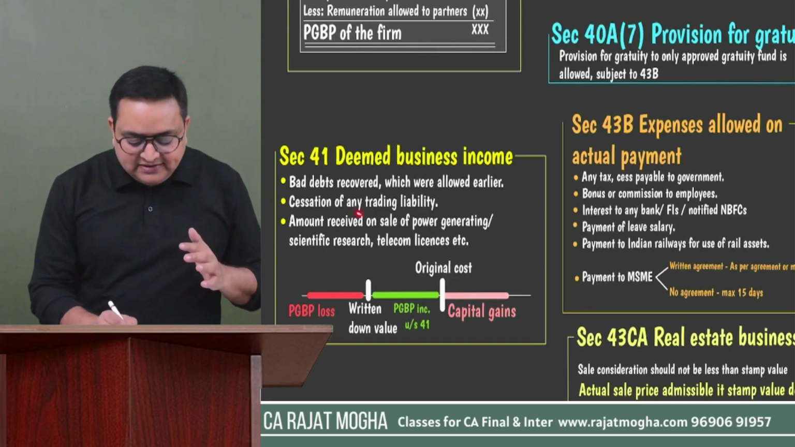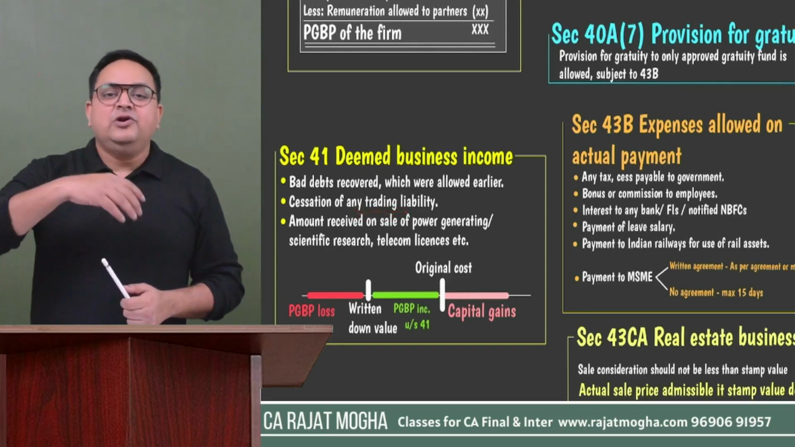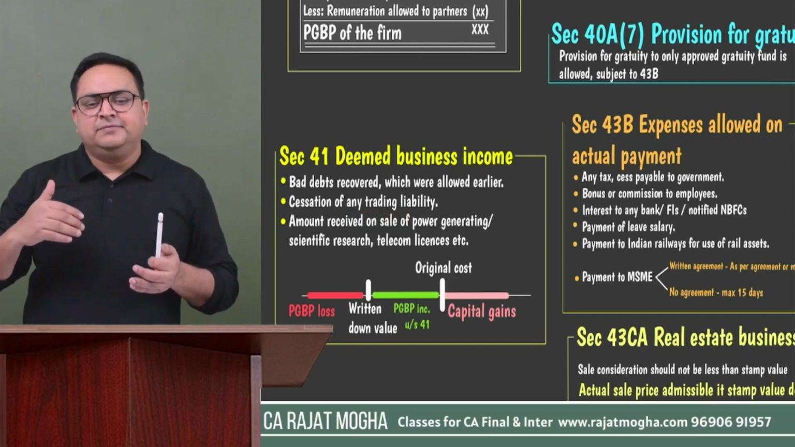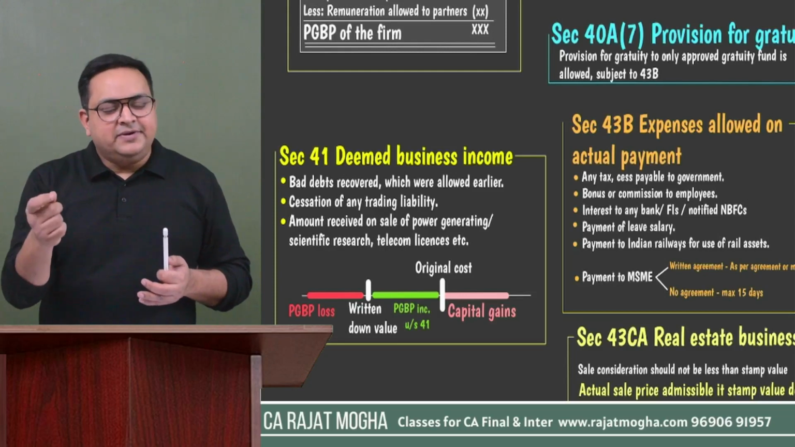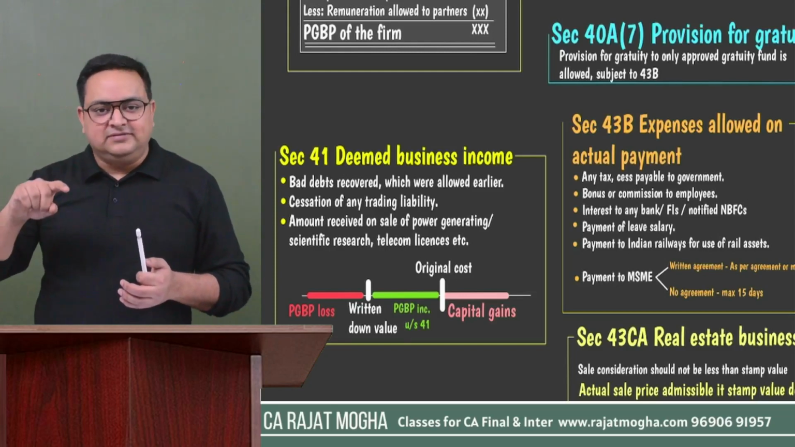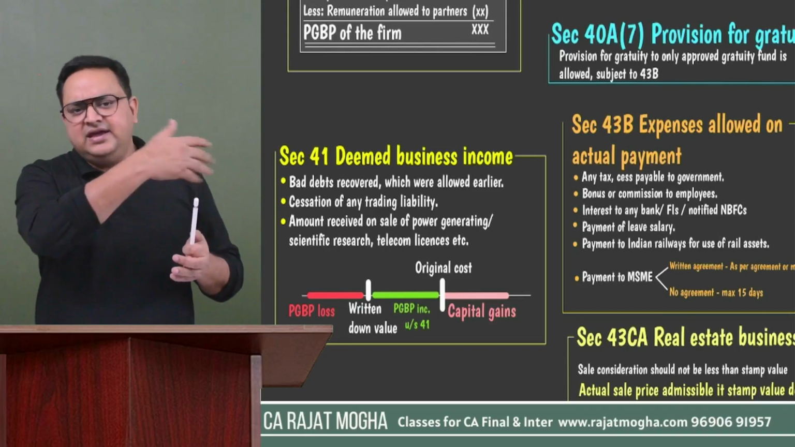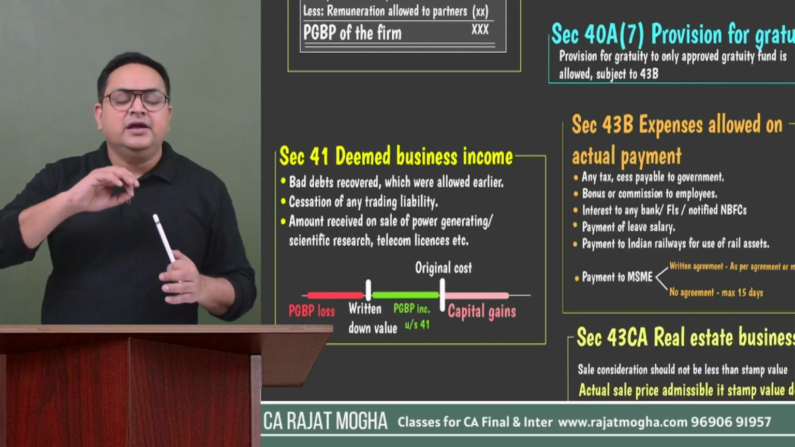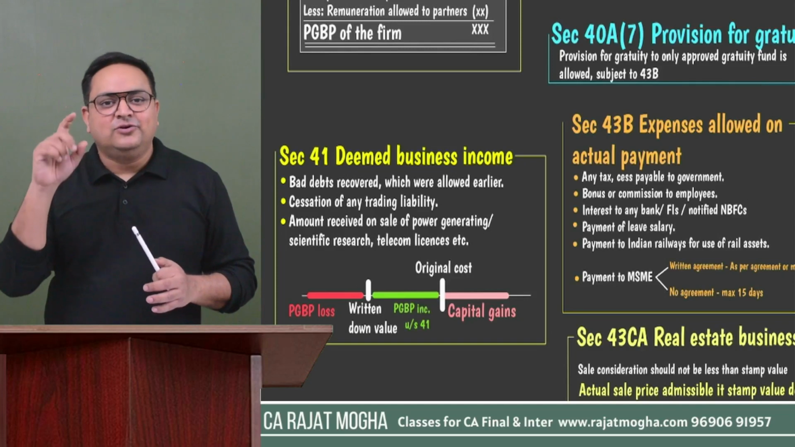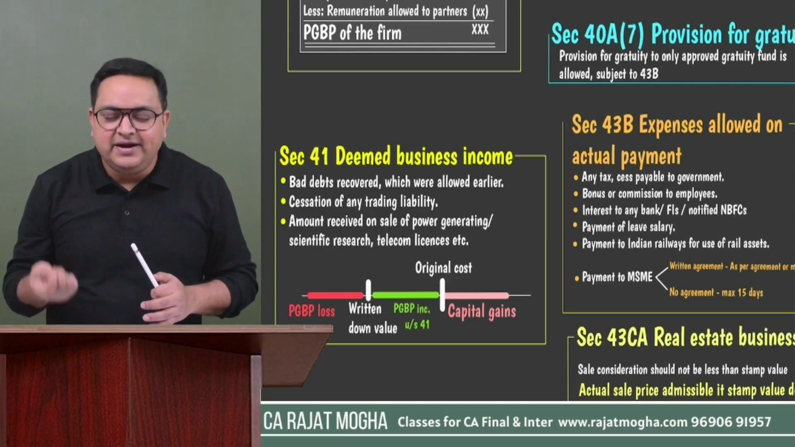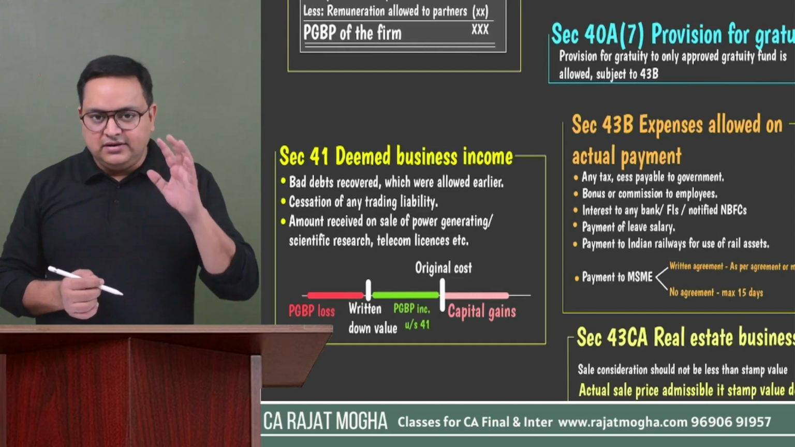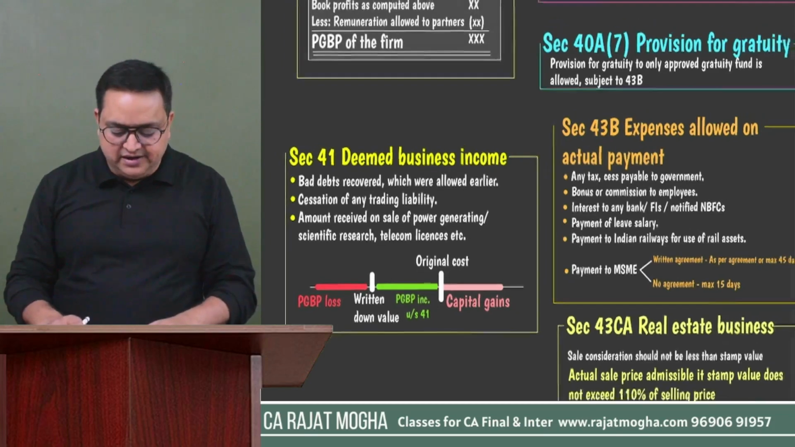Or also if there is any cessation of trading liability. Let's say you have to pay someone, there were certain creditors, and whenever you purchased goods from them, it was a credit purchase and you claimed it as an expense. So you have already claimed it as an expense in an earlier year. Now you are not paying this creditor and you have written off his account. In that case also, that is called cessation of trading liability, it will become your PGBP income in the year when you are writing off the account of that creditor.